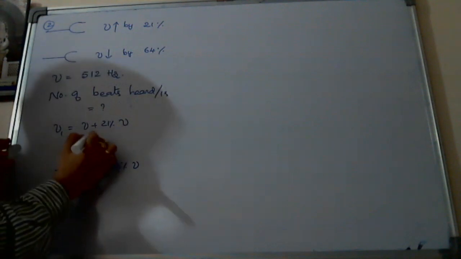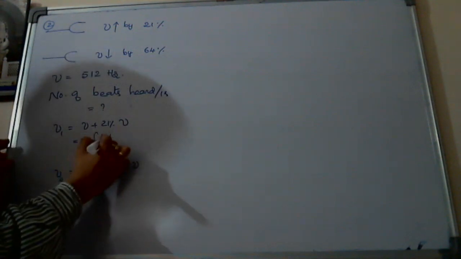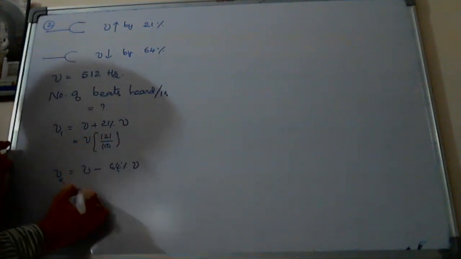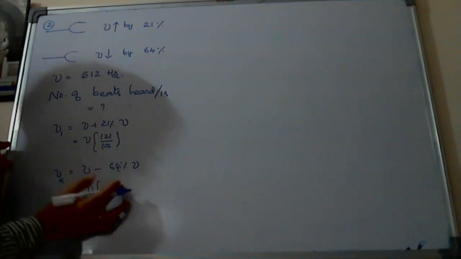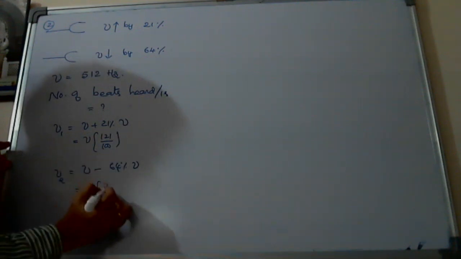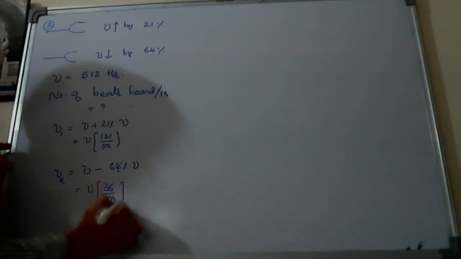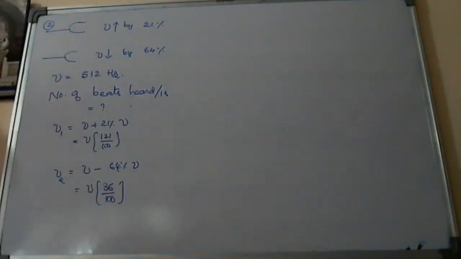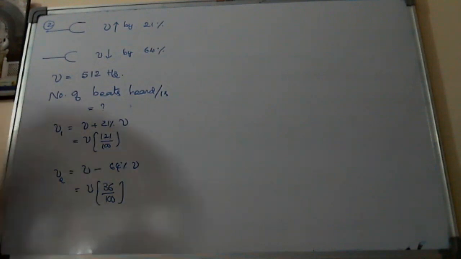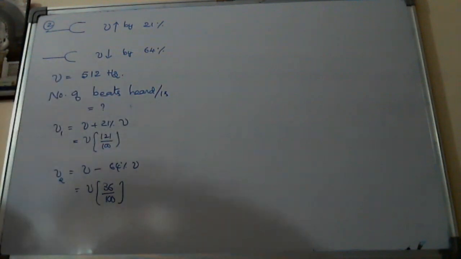That is nu into 121 by 100, and nu into 100 minus 64, that is 36 by 100. First, without substituting, we calculate the beat frequency, and finally we substitute the value of nu.